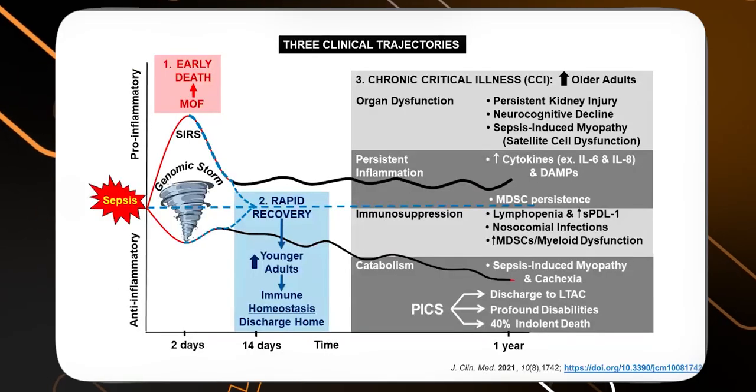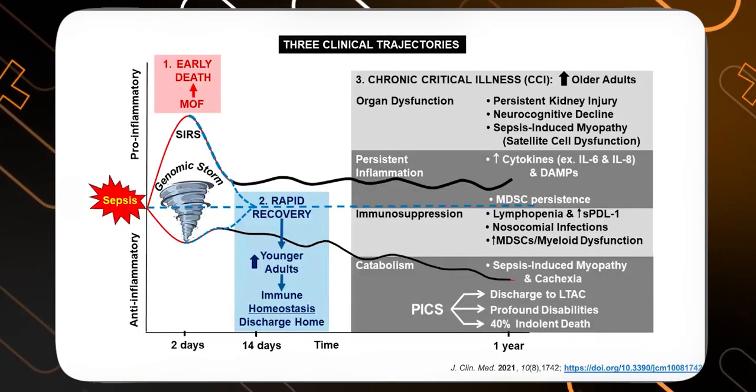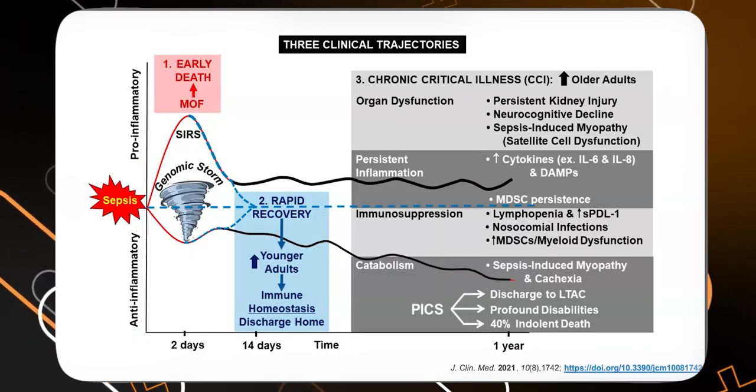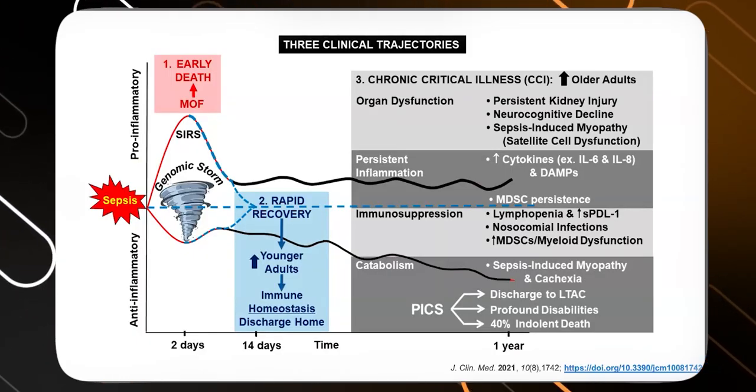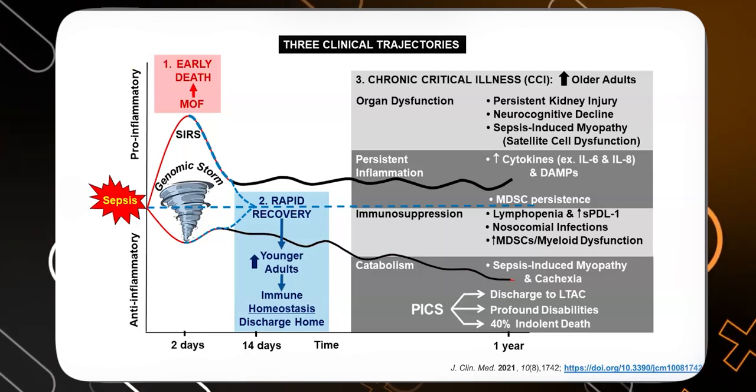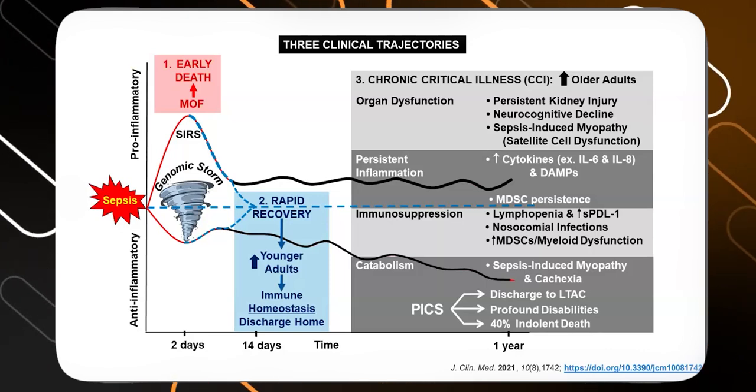If you see the sepsis pathophysiology, in the early phase of sepsis there is a cytokine storm. There is a lot of SIRS response that happens. So it's mostly a pro-inflammatory state. The initial phase of sepsis is mostly pro-inflammatory.